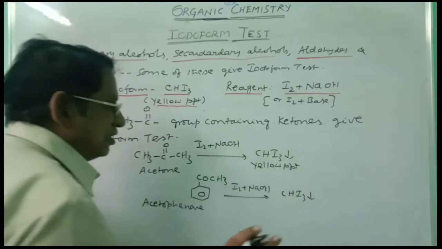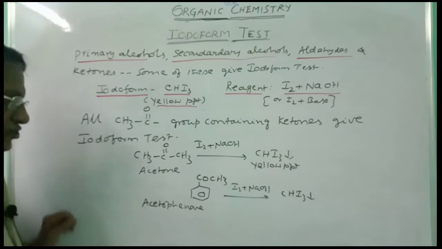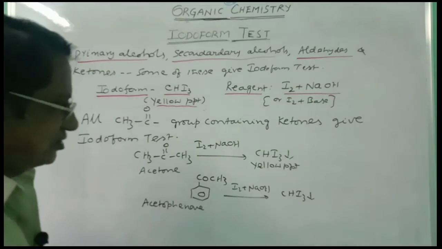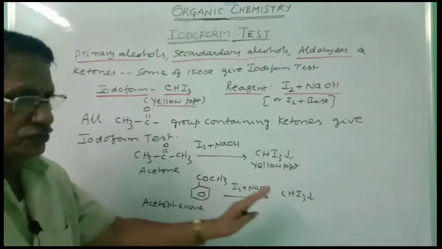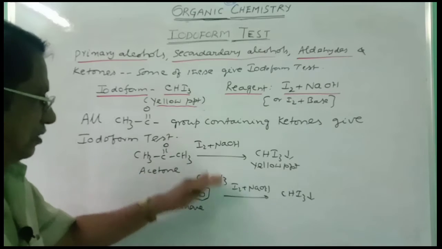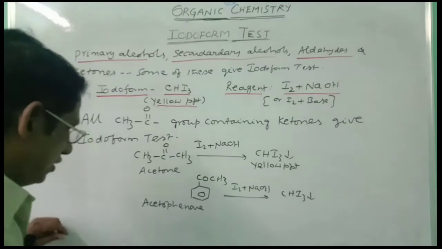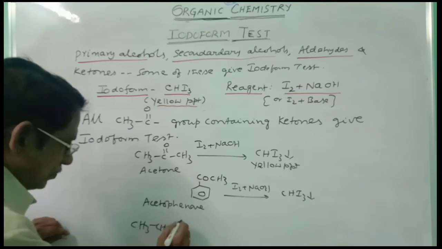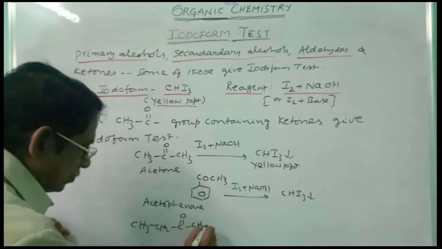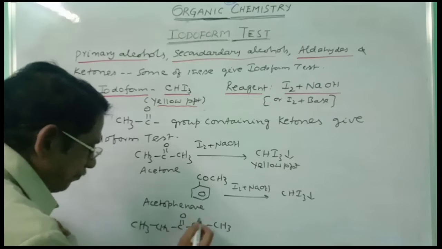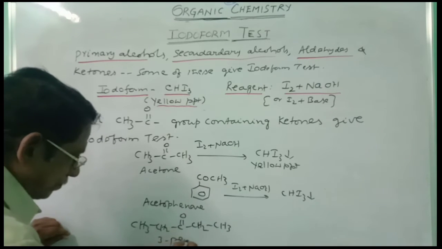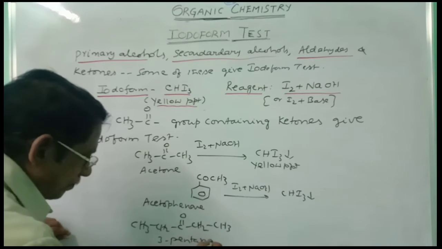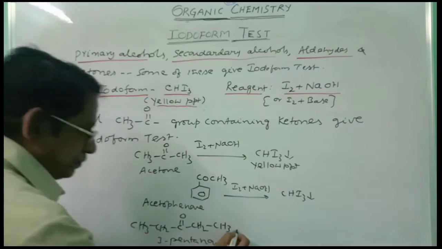You need not write the balanced equation in this type of reactions. You are doing the test, that is all. What type of compound is going to give the iodoform? So these types of compounds. And you can take here another compound like CH3 CH2 CO CH2 CH3. This is 3-pentanone.